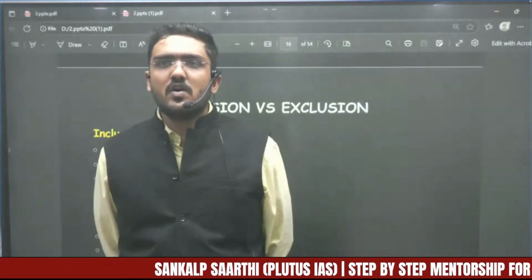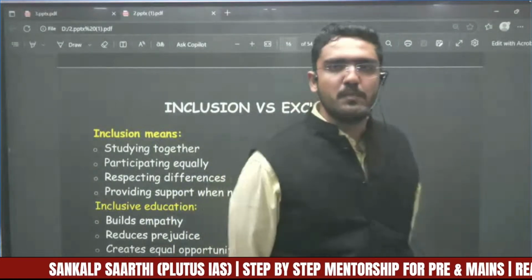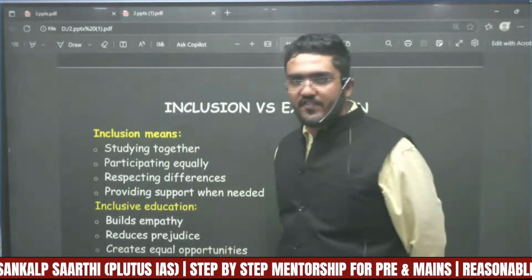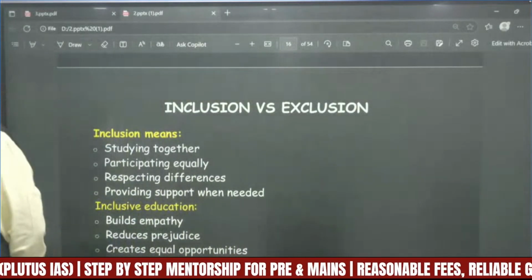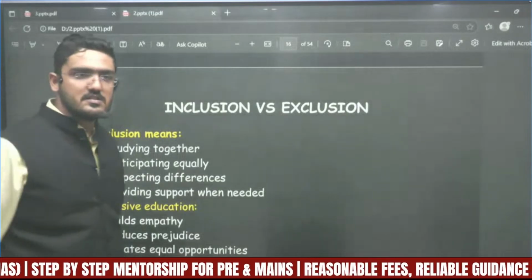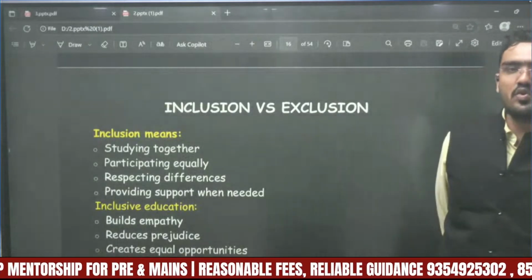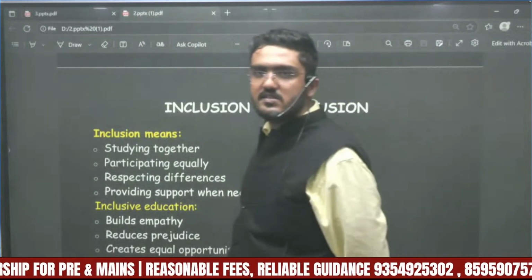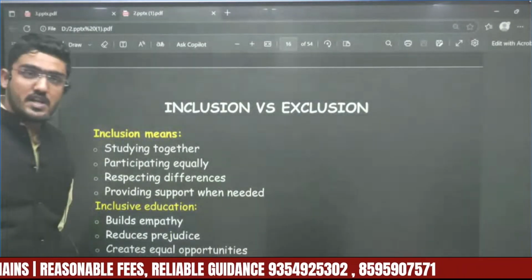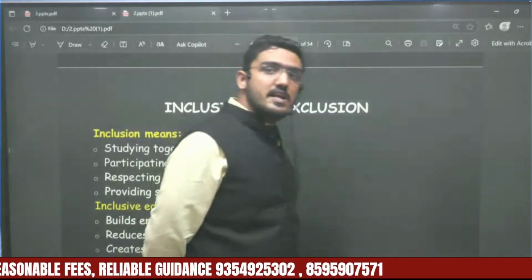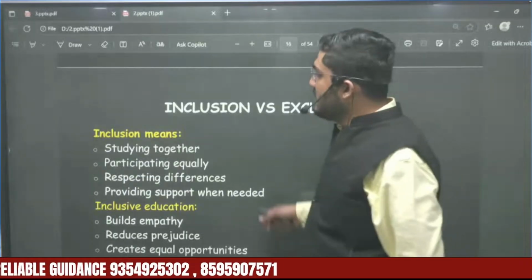Okay, now coming on to inclusion versus exclusion. These are two words commonly used in GS paper 1 and GS paper 2. They are often used in your answer writing. I cannot see any single answer in GS paper 1, paper 2 and the economic section of paper 3 that can be written without using these terminologies, inclusion and exclusion. If there are 20 questions in one paper, in at least 10 questions these words will be used. What do these words mean?